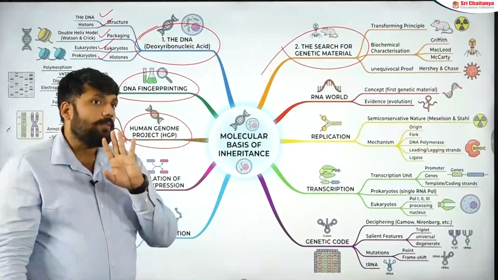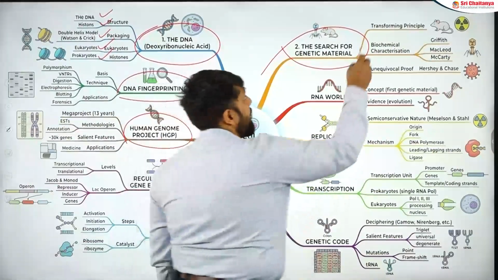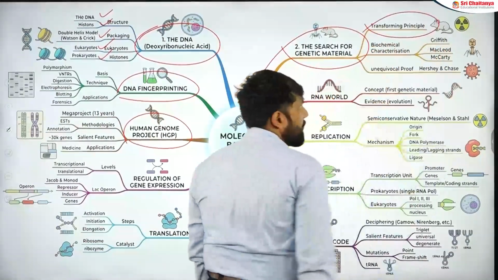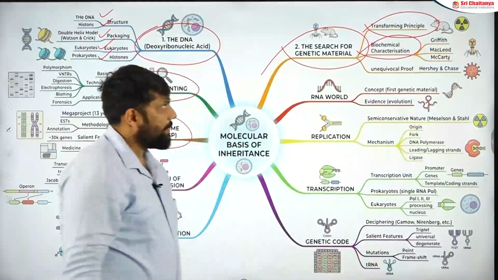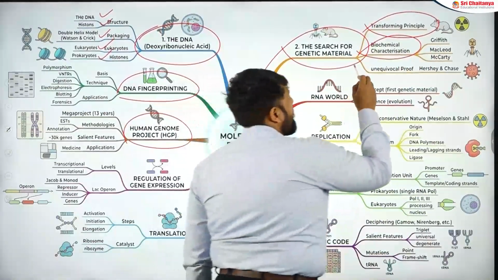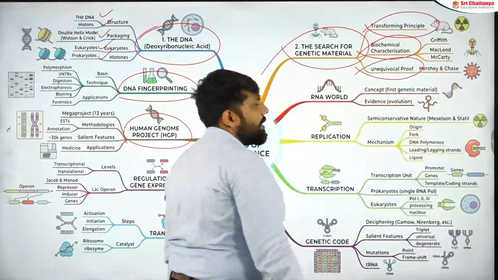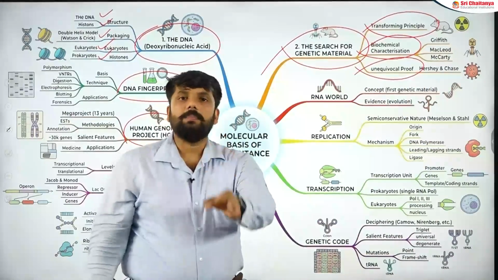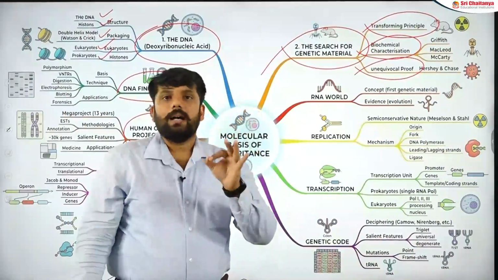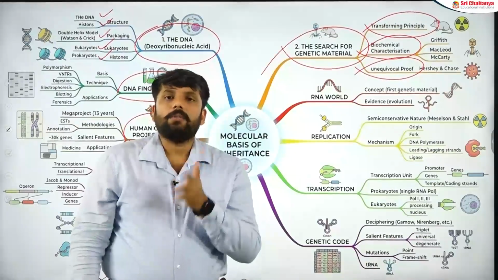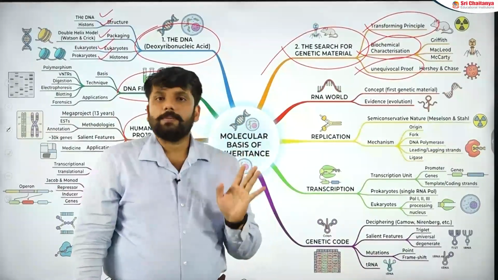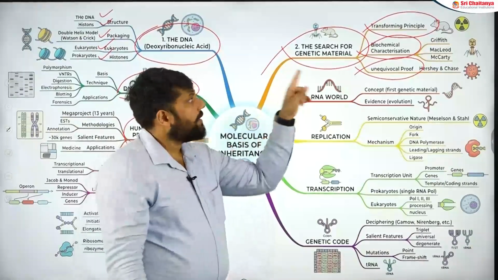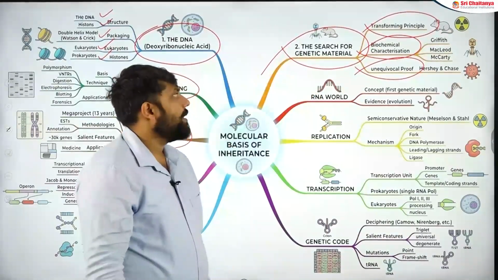In this, you have three key experiments: the transforming principle by Griffith, the biochemical characterization of the transforming principle by McLeod and McCarty, and then the unequivocal proof given by Hershey and Chase. This is a mandatory question. I get one question from one of these three experiments, either in the form of matching or in steps formation. You will find the question on this particular portion.